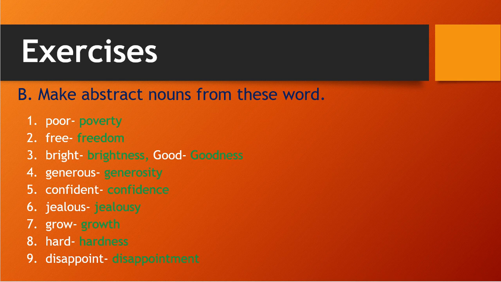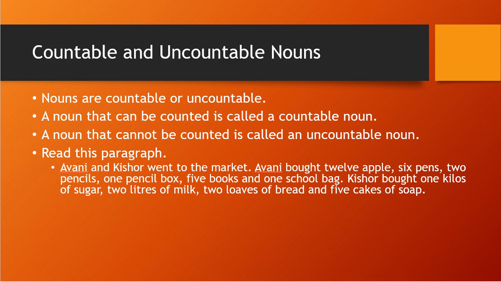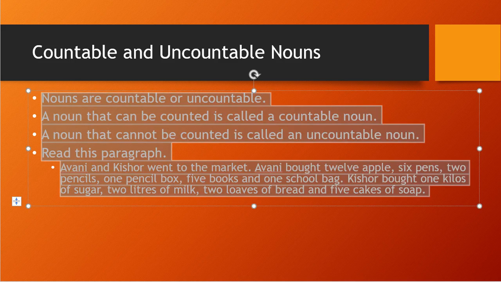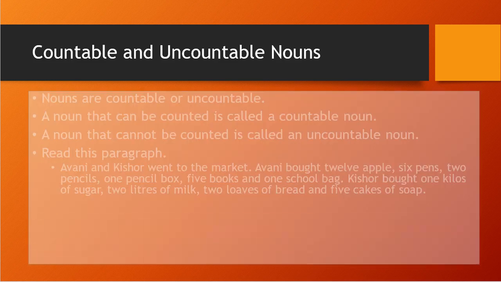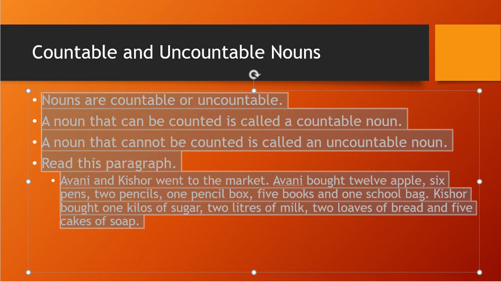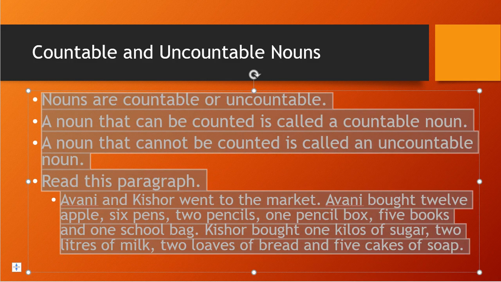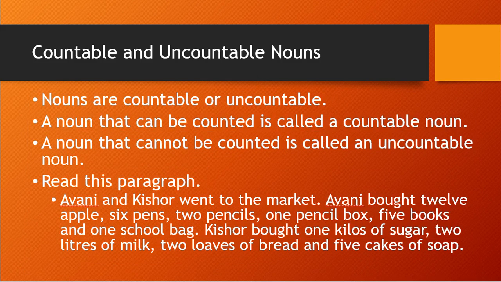So we will move fast. Countable and uncountable nouns. Here you see, I will mark it a little larger in the text. Nouns can be countable or uncountable.